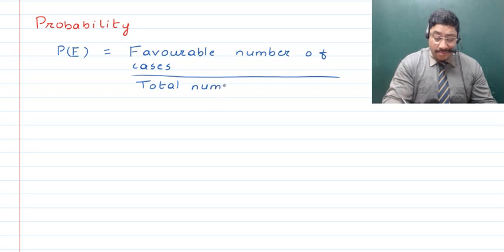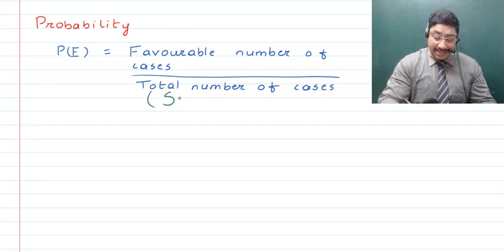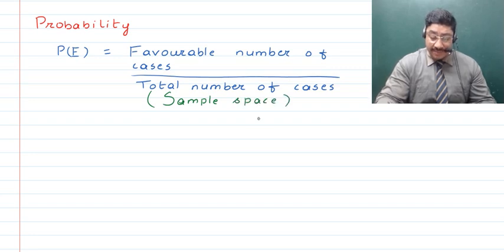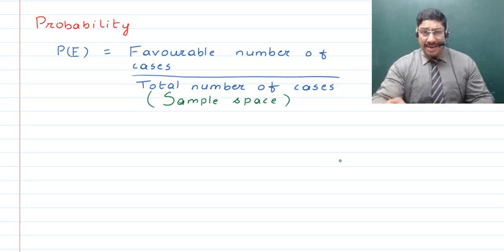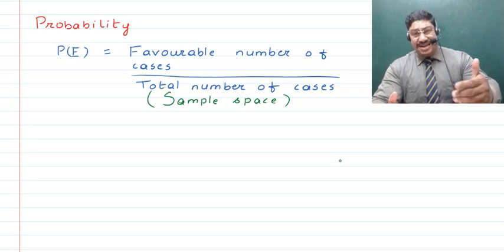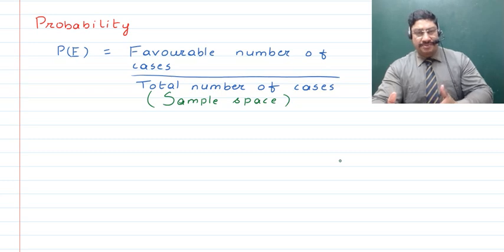Now this total number of cases is also known as the sample space, right? So here we can also say that the sample space is a synonym of this total number of cases, right? So the probability of an event happening will be equal to the favorable number of events that can happen divided by the total number of events that can happen.